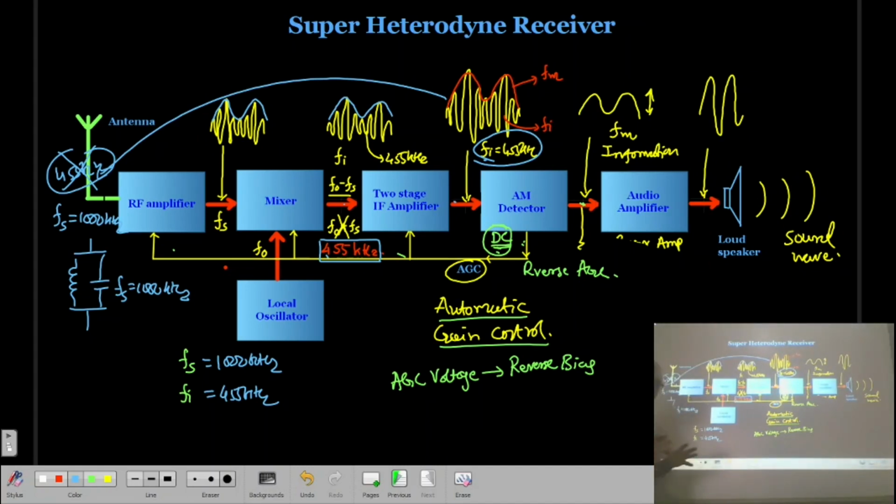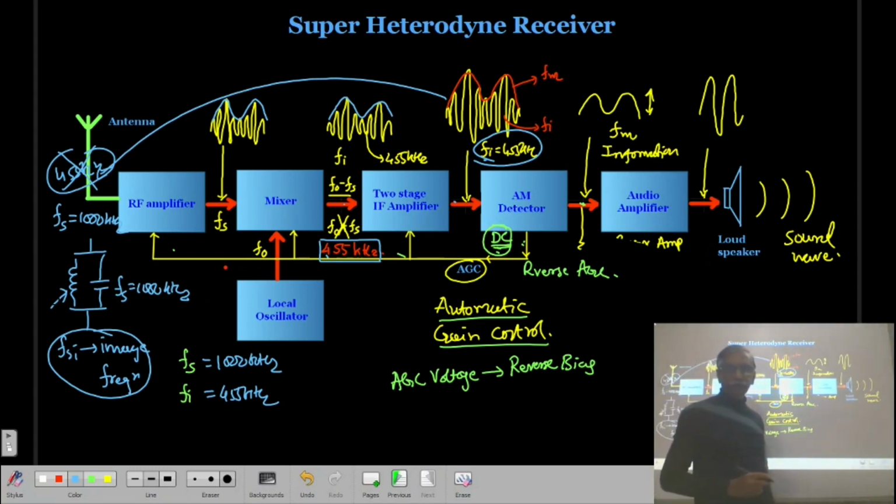Second thing, if there is some image frequency. What is the image frequency? That we will discuss later on. So if the image frequency is there, it is also rejected by this tuned circuit, and it cannot enter. So whatever instability was there in a TRF receiver, due to this kind of feedback, it is automatically solved if you use the mixer stage.